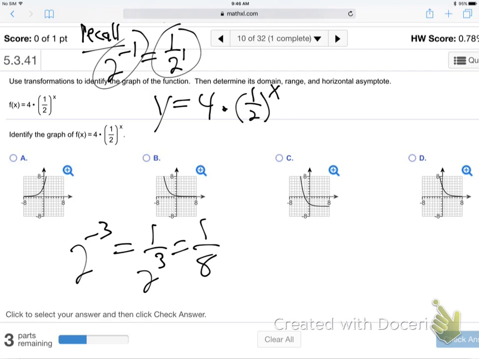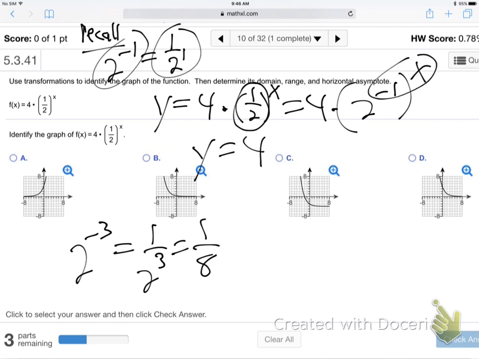So that means this is 2 to the negative 1, to the x. Remember, powers outside parentheses multiply powers inside. So in other words, this is 4 times 2 to the minus x. That's really what they're saying. When they put that half there, that's 2 to the negative power.